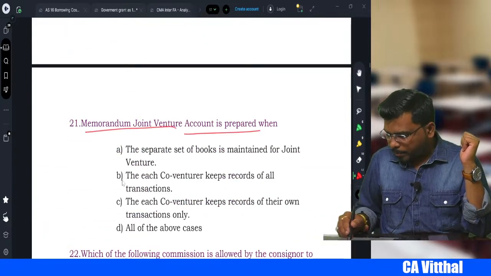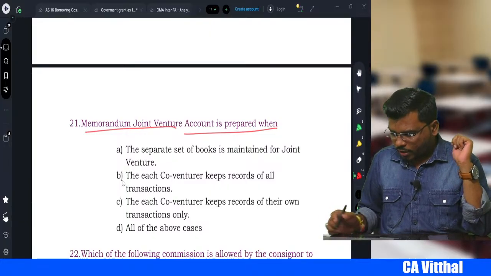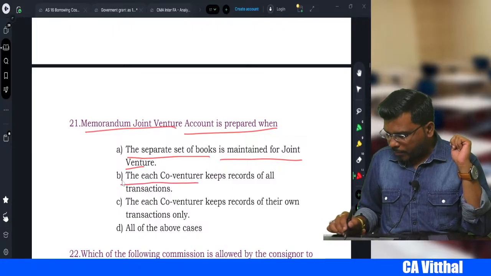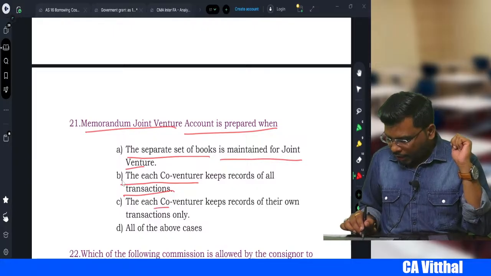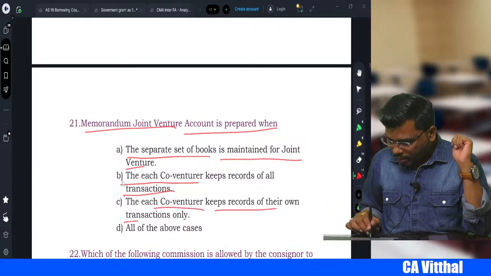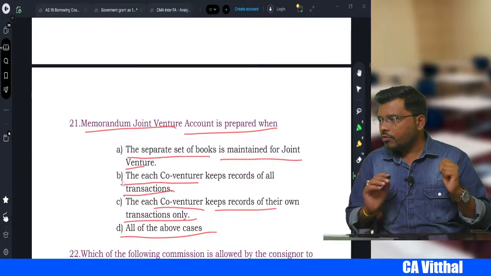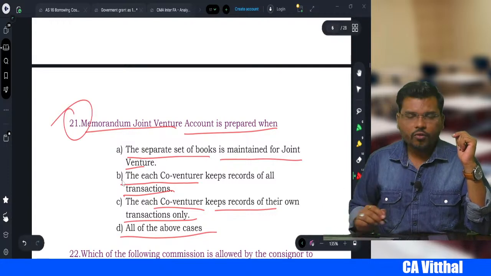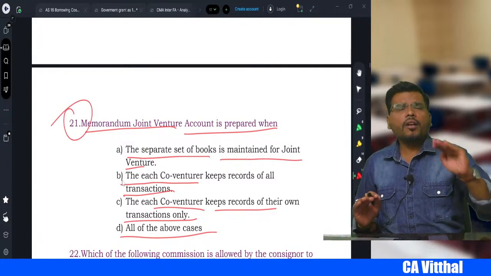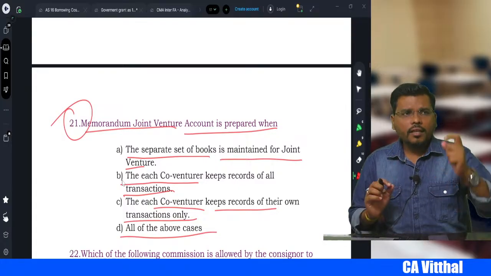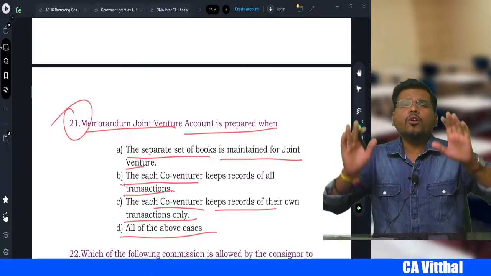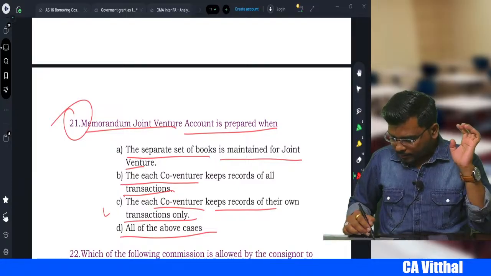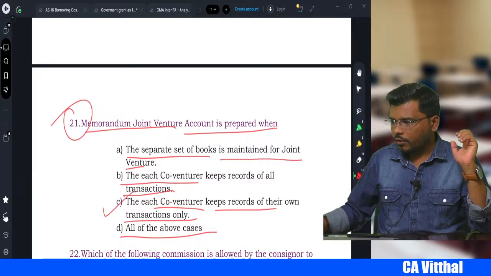Okay, next, memorandum joint venture account is prepared when? The options: a separate set of books is maintained for the joint venture; each co-venturer keeps records of all the transactions; each co-venturer keeps records of their own transactions only; all of the above. Which one is the correct answer? Yes, very good, Abhiram. We prepare the memorandum joint venture account when each co-venturer records their own transactions only, right? So option C will be the correct option. Okay, next one.